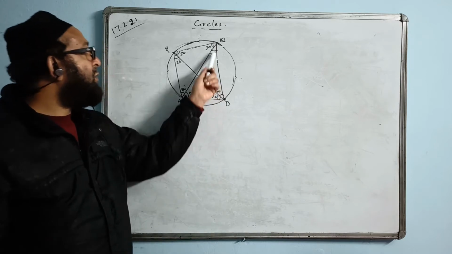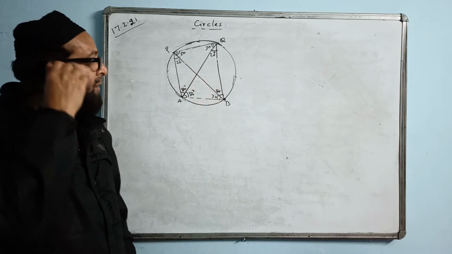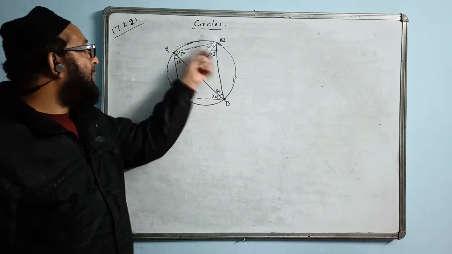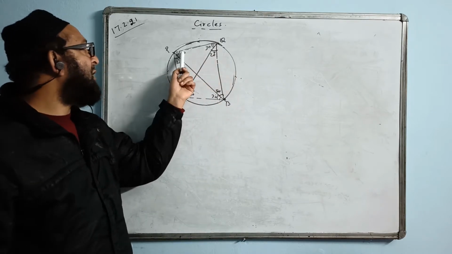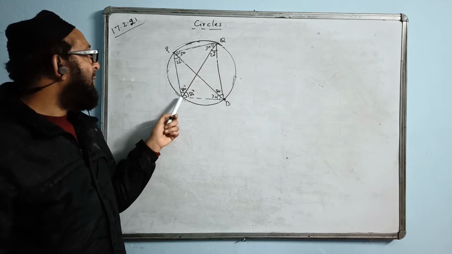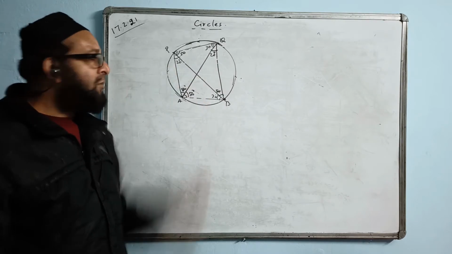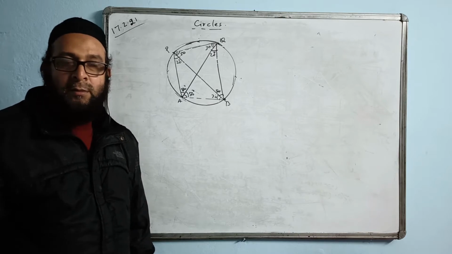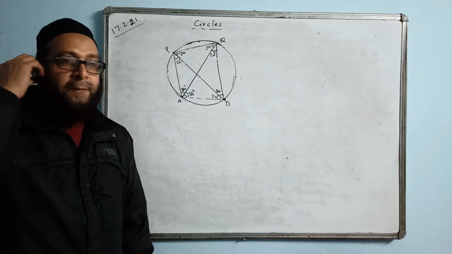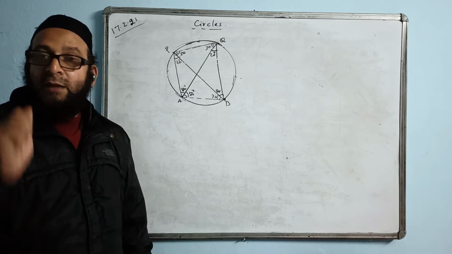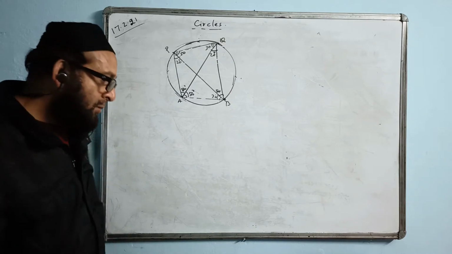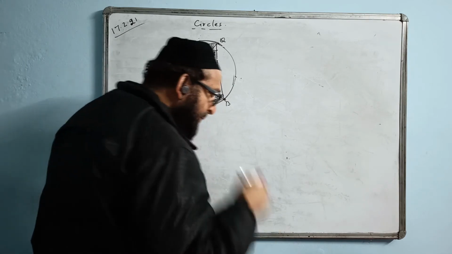If you take this arc, these two angles are equal, 20 degrees. If you take the arc PQ, then 80 degrees. If you take the arc BQ, then this angle is 50, this also will be 50. If you take the arc AP, this is 30, this also will be 30. And when you apply this property, the statement you are supposed to write is angles in the same segment are equal. Is it okay?